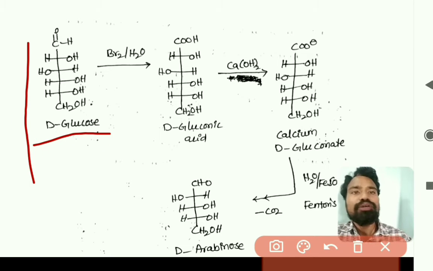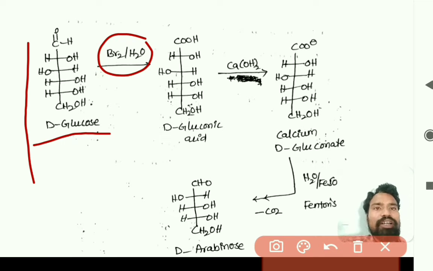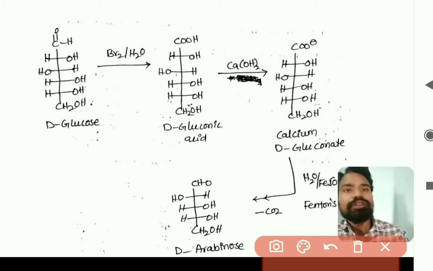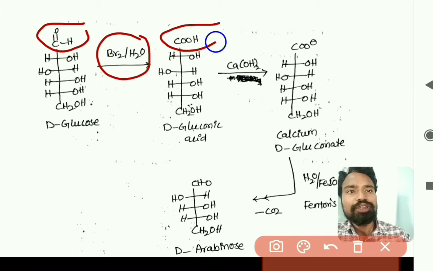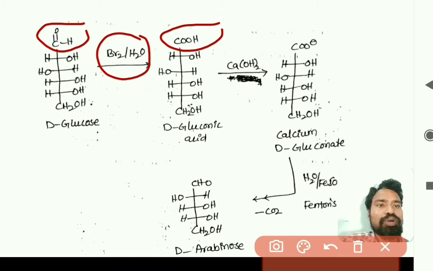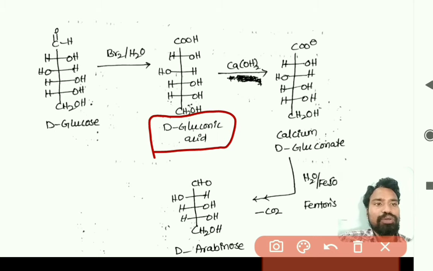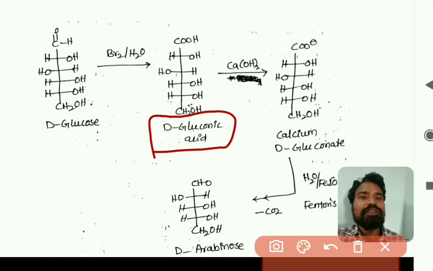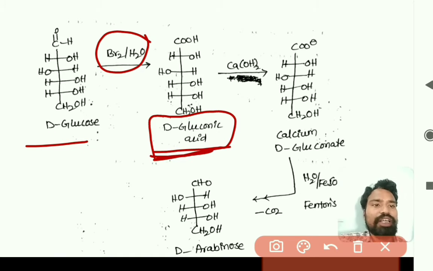When this D-glucose is treated with bromine water, a mild oxidizing agent, this aldehyde group upon oxidation is converted to COOH. This is called D-gluconic acid, right? So as glucose is treated with bromine water, we get D-gluconic acid.